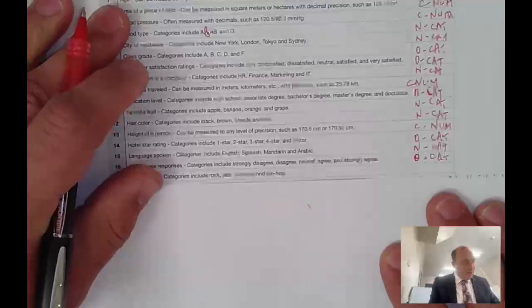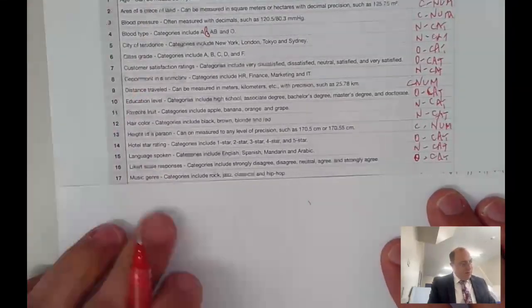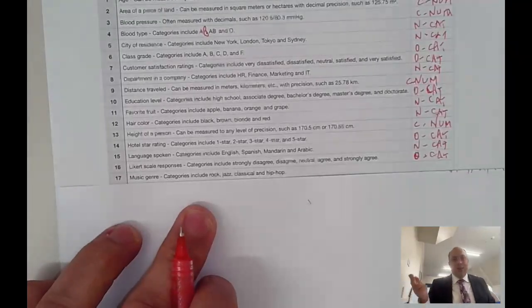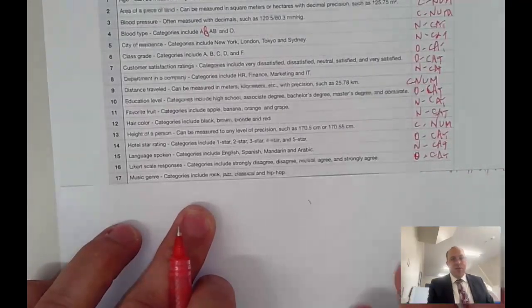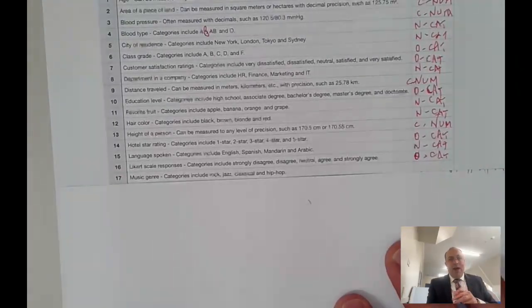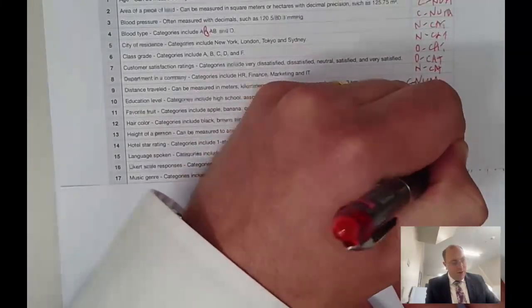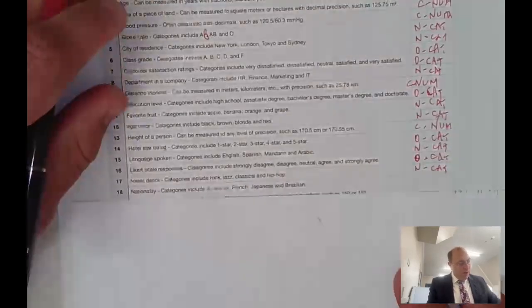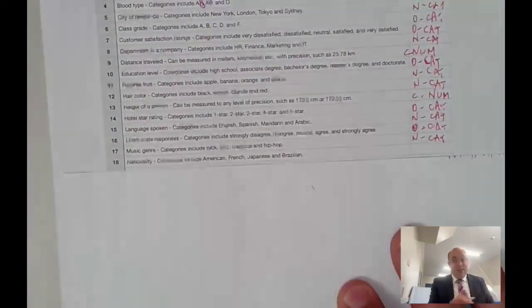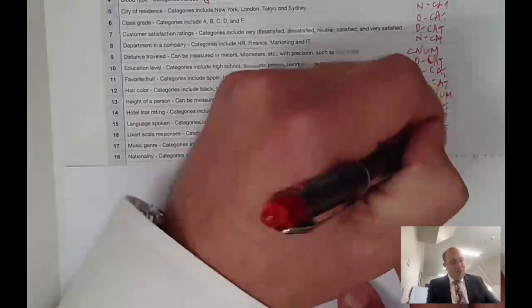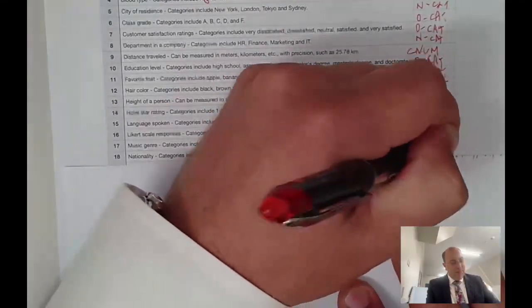Number 17, the genre of the music, the different kinds of music like rock, jazz, classical, hip-hop. They're categories, and we don't put them in an order, so they are nominal categorical data. Moving on to a person's nationality, it's nominal categorical data.